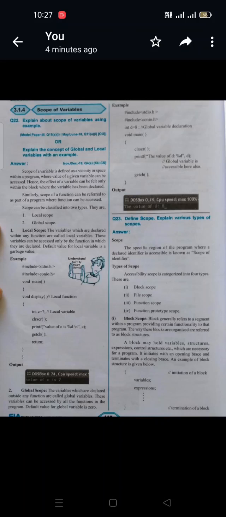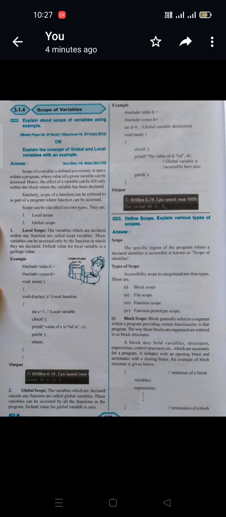Next, what is scope and the various types of scopes. Scope means till how much extent a particular variable is useful and can be accessed by other functions. Where a declared identifier is accessible is known as the scope of the identifier. How many types of scope are there here? Four types: block scope, file scope, function scope, and function prototype scope.